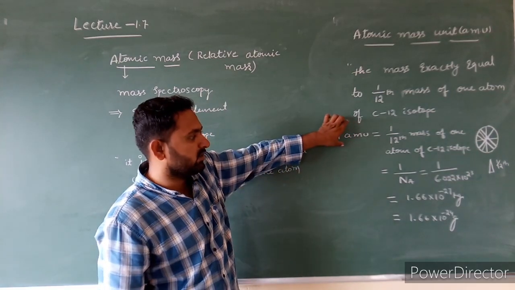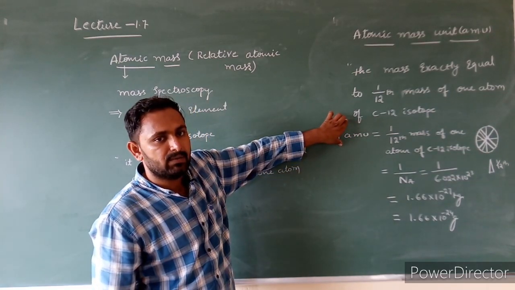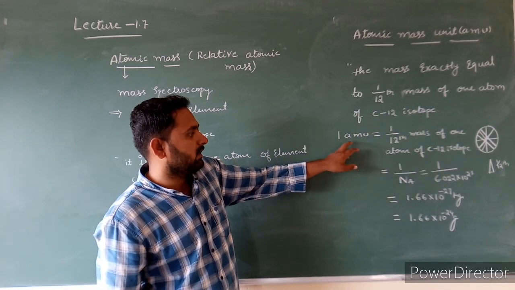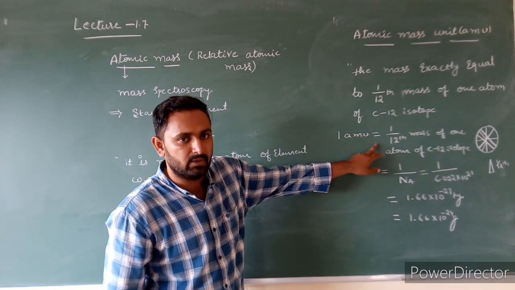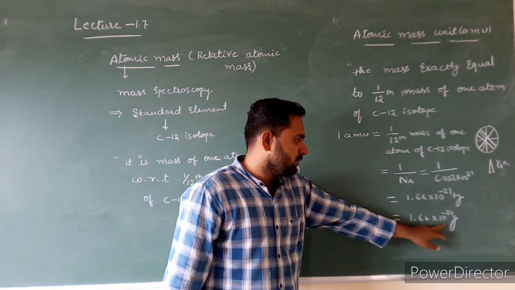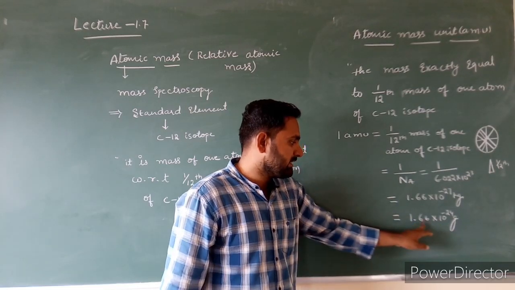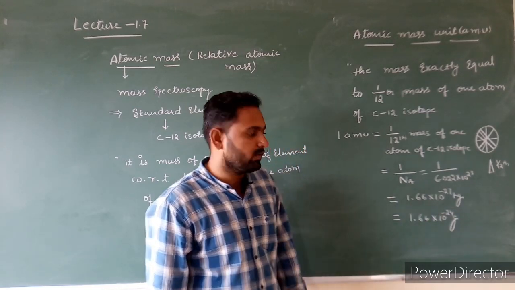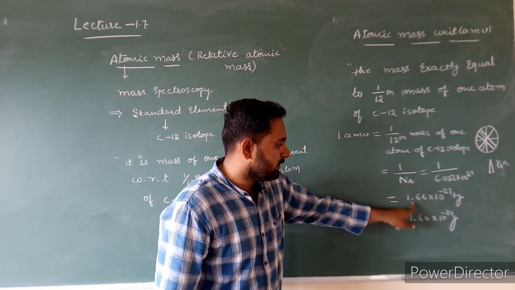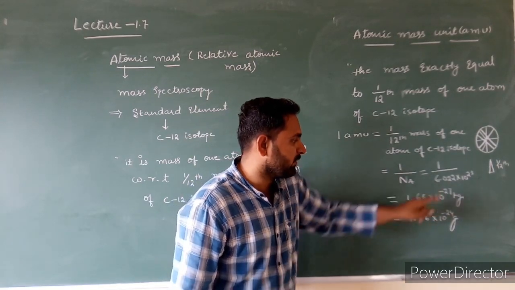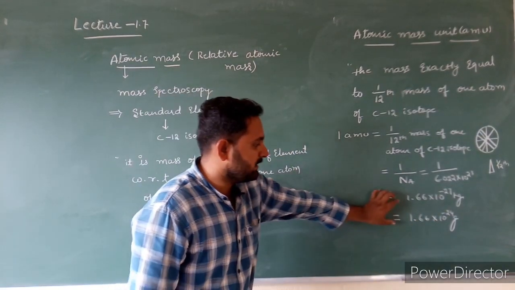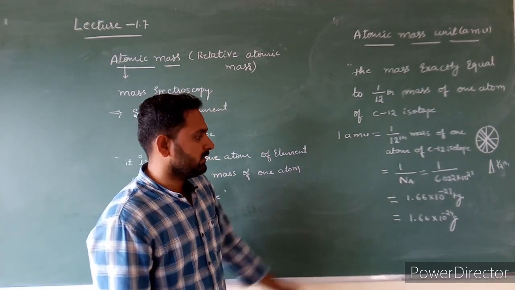It is also very important for 1 mark. In exam, they will ask, write the value of 1 AMU. In grams, the 1 AMU value is 1.66 into 10 power minus 24. In kg, it is equal to 1.66 into 10 power minus 27. These values are constant values. You remember these values.